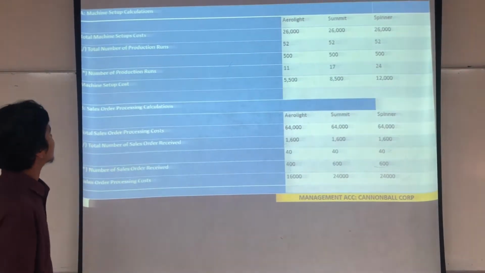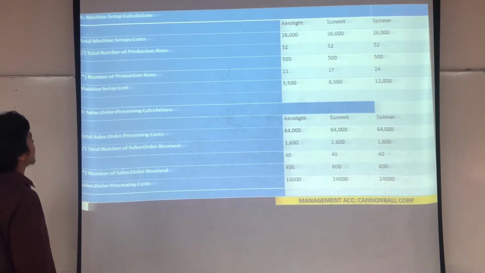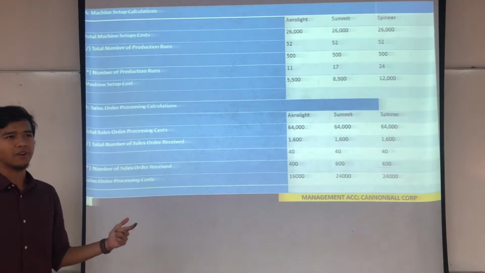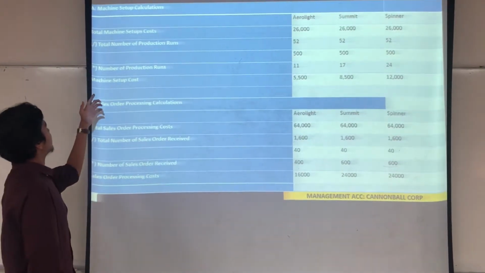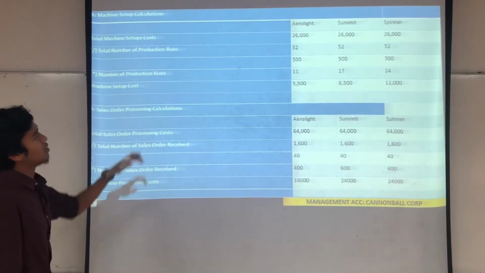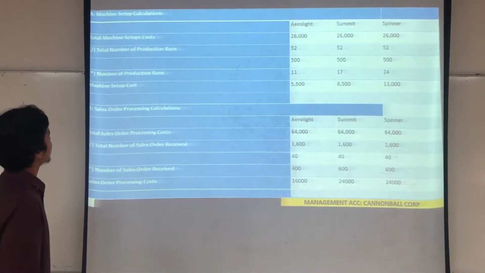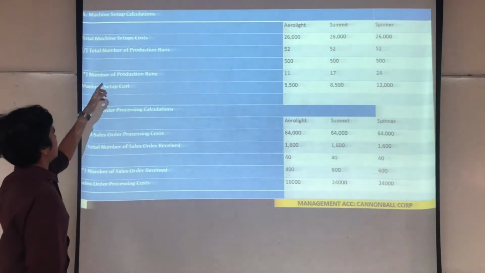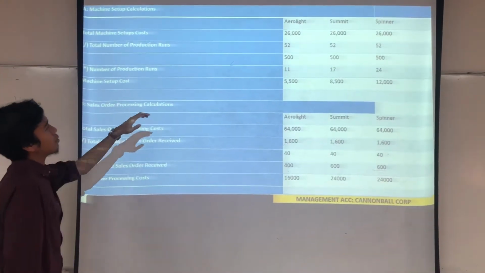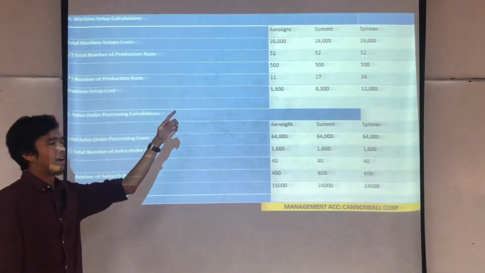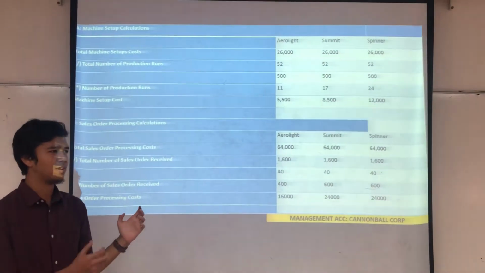Next. So, to calculate the machine setup, first we need to identify the activity, and also we need to identify the cost driver of the activity. So for activity A, which is the machine setup, the total cost is 26,000, and for the cost driver, the amount is 52, which is the number of production runs. So from 26,000 you divide by 52 and you get 500, and that 500 is the rate that you need to find.